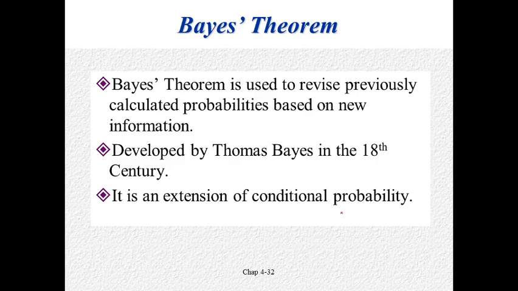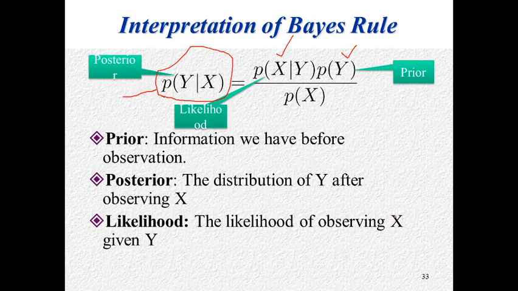Therefore, this statement is very important. You need to understand the concept behind this one. Bayes theorem is used to revise previously calculated probability. And don't think Bayes theorem is exactly the same as conditional probability. No, both are different. We are actually revising the previously calculated probability, and this is an extension of conditional probability.